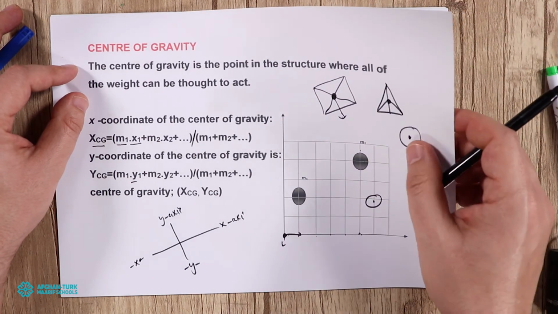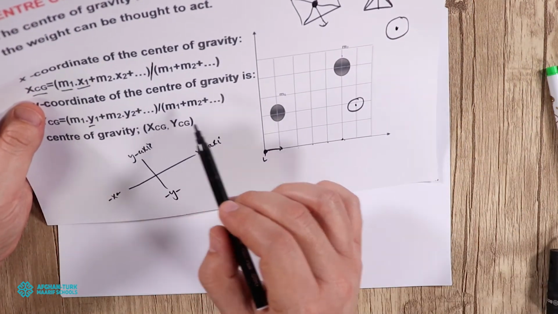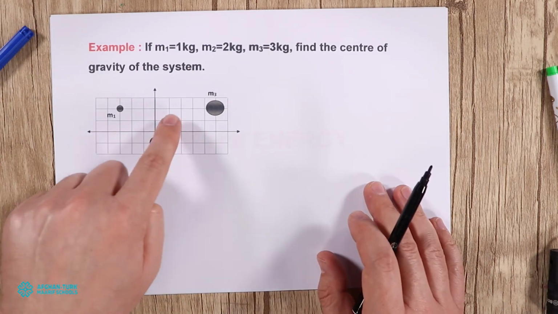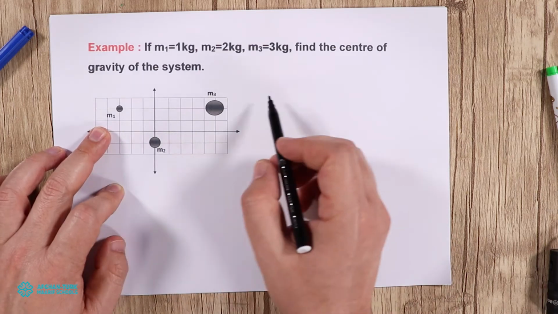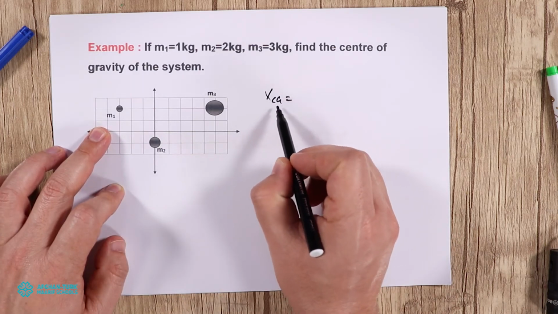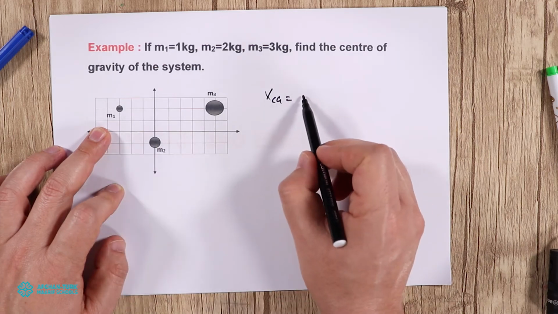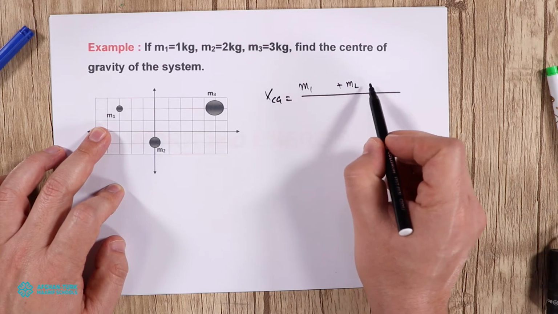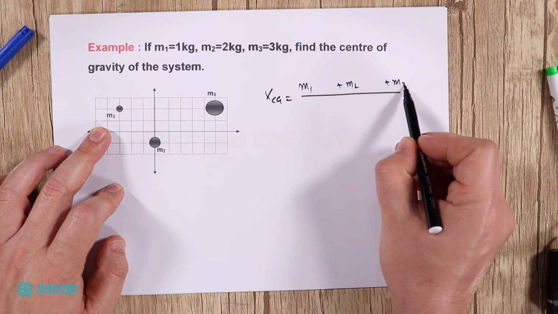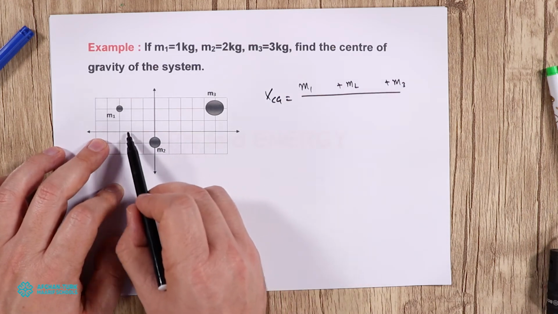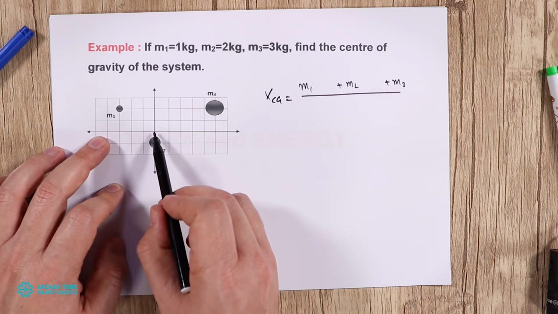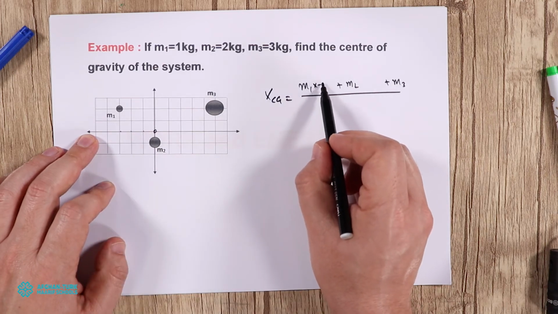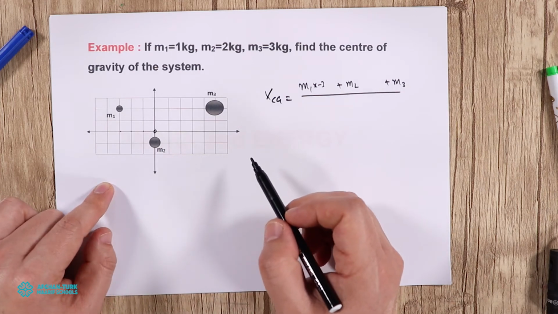We try to use this formula to find the center of gravity of the objects. There are three objects in different positions on this plane. First I find the center of gravity on the x side. How many masses do we have? Three masses, m1 plus m2 plus m3. m1 is how many points away from the center? This is 0, 1, 2, 3, so minus 3, because this is toward the minus 3 side.